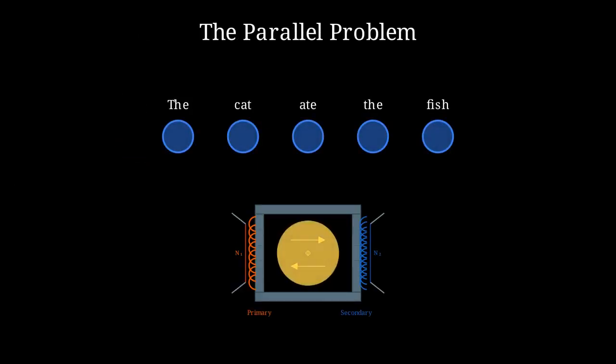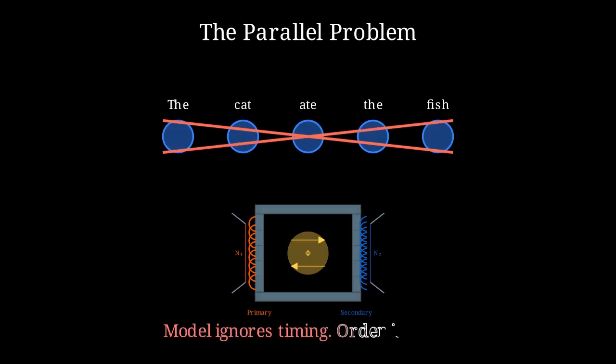Modern transformers gain their speed by processing every word simultaneously, but this creates a fundamental blind spot. Because tokens enter the system as a parallel set rather than a sequence, the model cannot inherently distinguish between a cat eating a fish and a fish eating a cat.